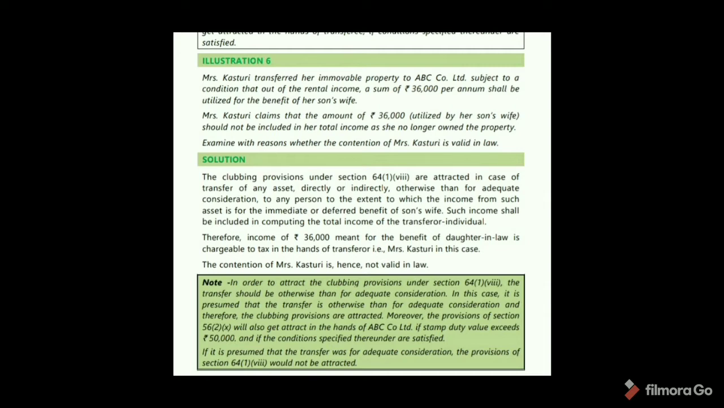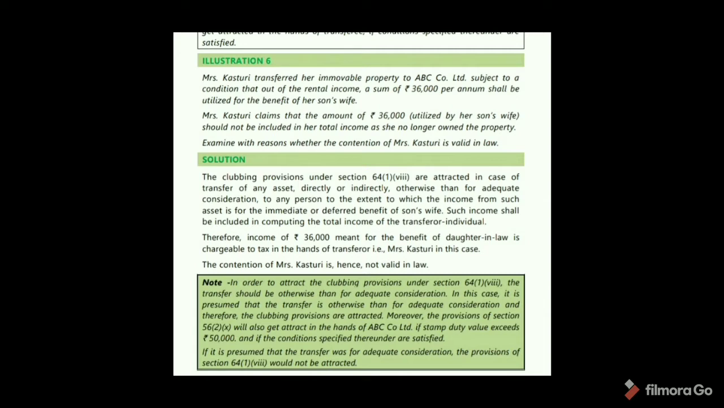The clubbing provisions under Section 64(1)(8) are attracted in case of transfer of any asset directly or indirectly, otherwise than for adequate consideration, to any person to the extent to which the income from such asset is for the immediate or deferred benefit of son's wife. Such income shall be included in computing the total income of the transferor individual. Therefore, income of 36,000 meant for the benefit of daughter-in-law is chargeable to tax in the hands of the transferor, that is Mrs. Kasturi in this case. The contention of Mrs. Kasturi is hence not valid in law.